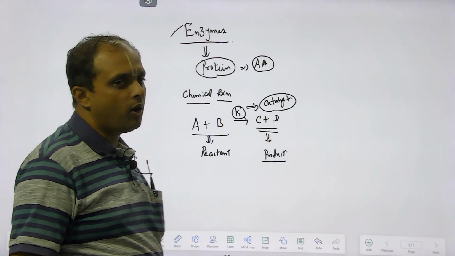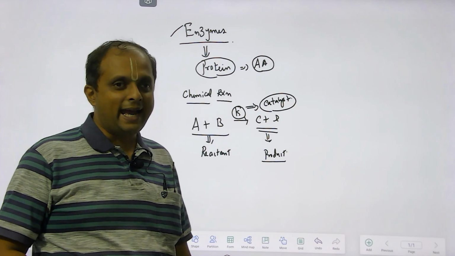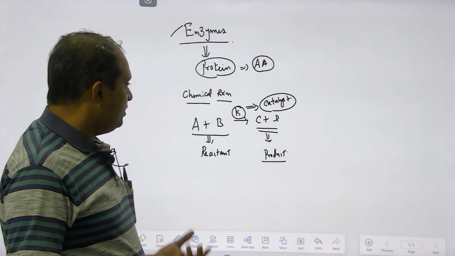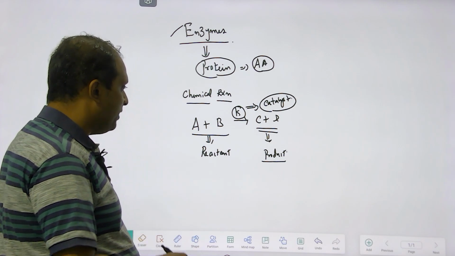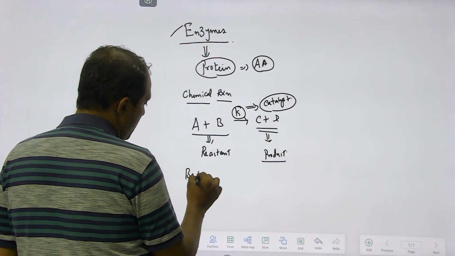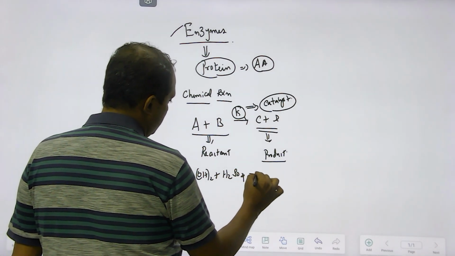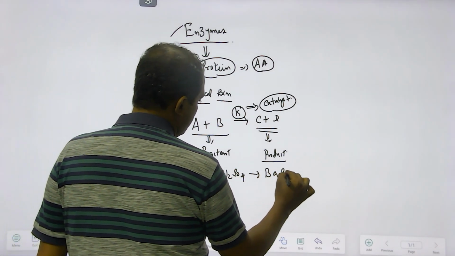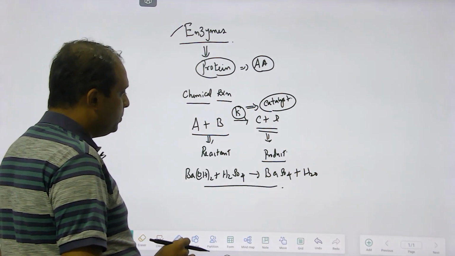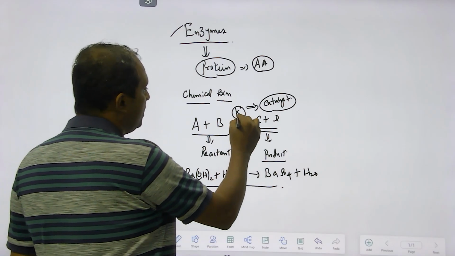It has three components: one is the reactant component, another is the product component, and the other is the catalyst component. Your NCERT 11th standard biomolecule chapter would have given an example of this chemical reaction: barium hydroxide plus sulfuric acid gives you barium sulfate plus water. I am not balancing the equation, but what I am trying to say is this is the reactant and this is the product. Now this is influenced by the catalyst.